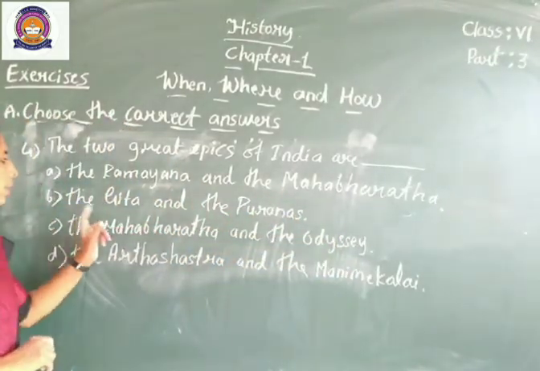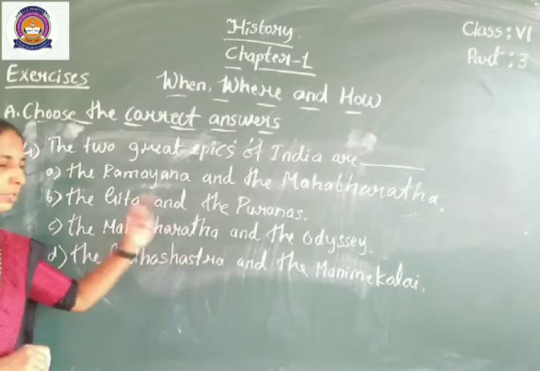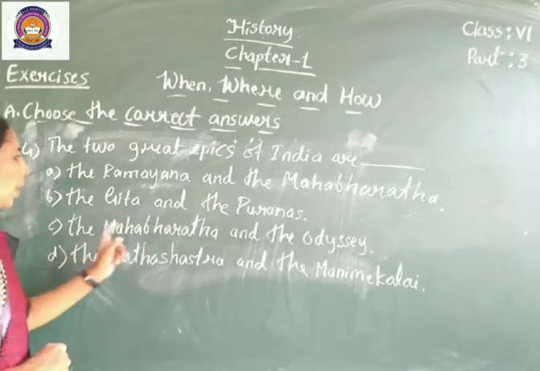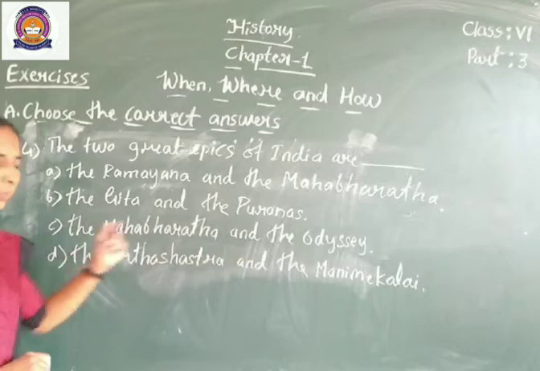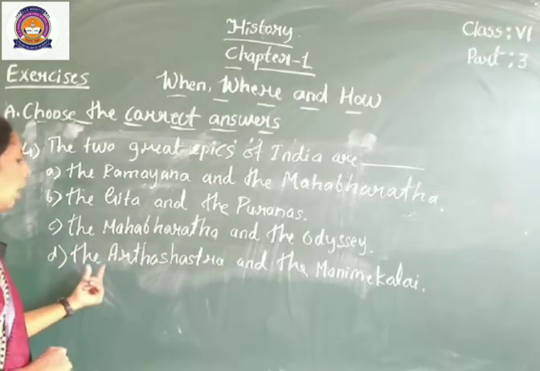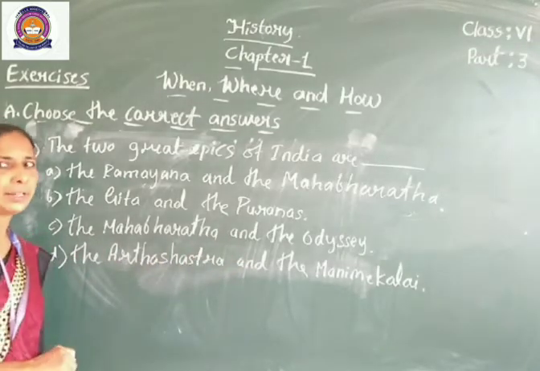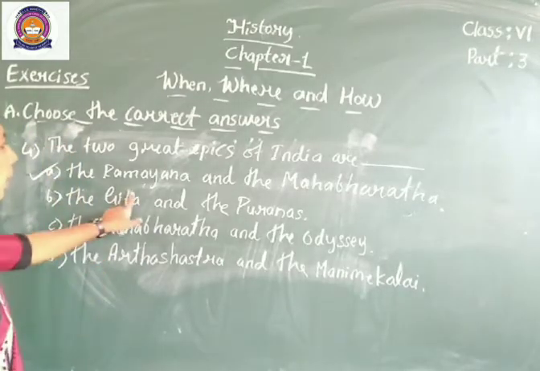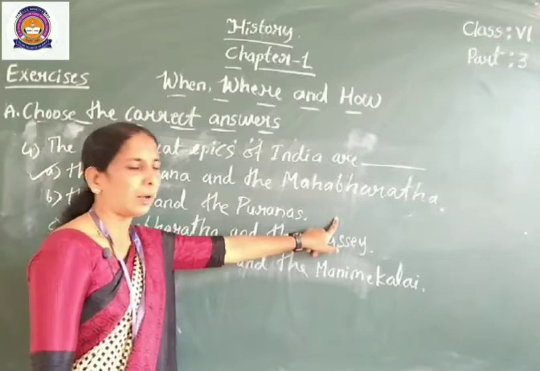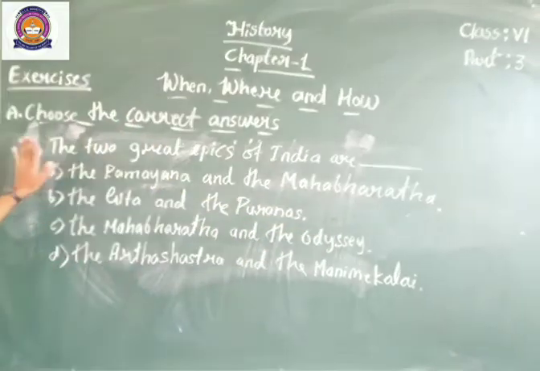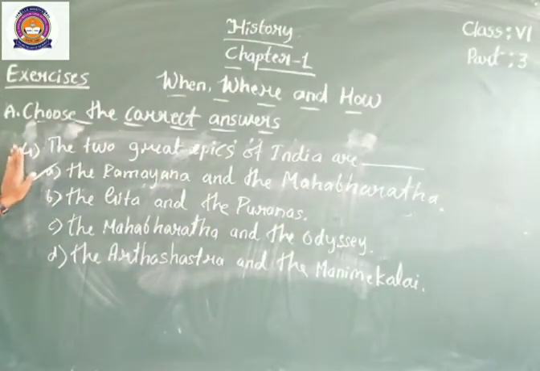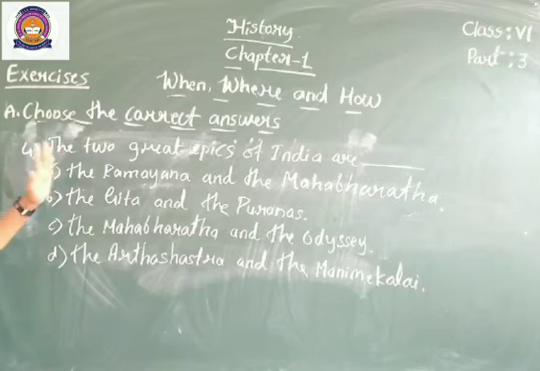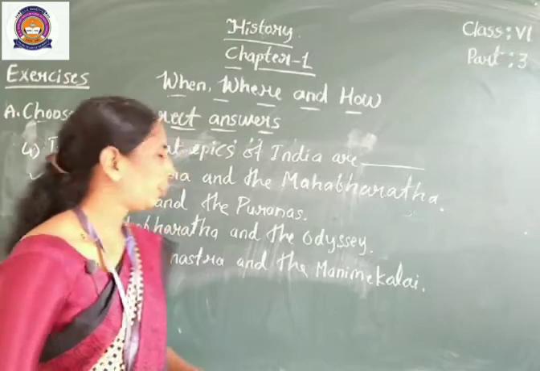Option B, the Gita and the Puranas. Option C, the Mahabharata and the Odyssey. And option D, the Arthashastra and the Manimekalai. The right answer is the Ramayana and the Mahabharata. The two great epics of India are the Ramayana and the Mahabharata.